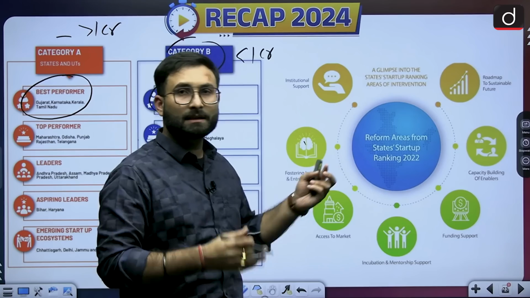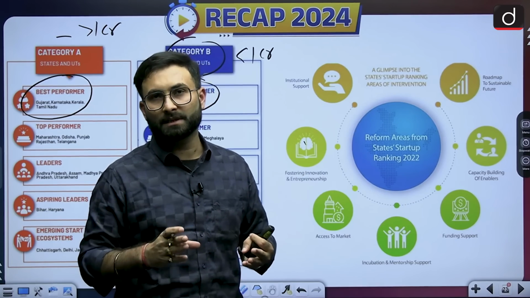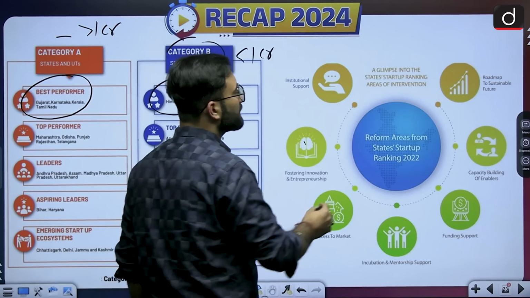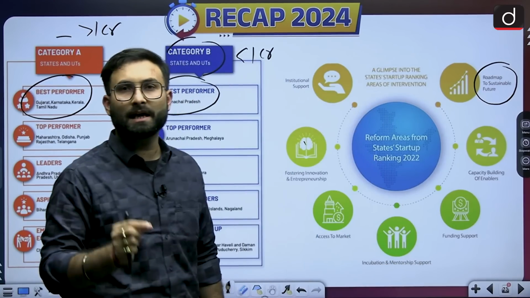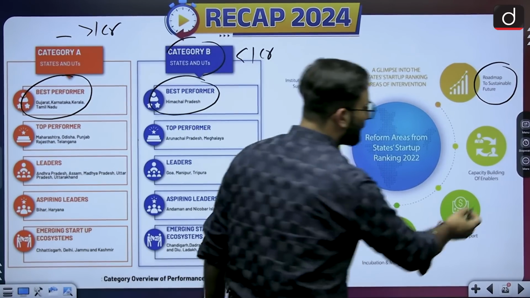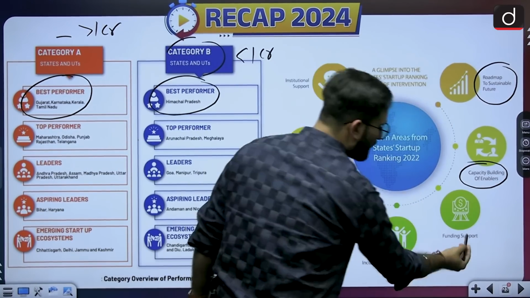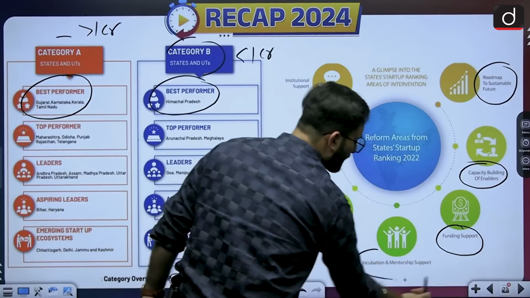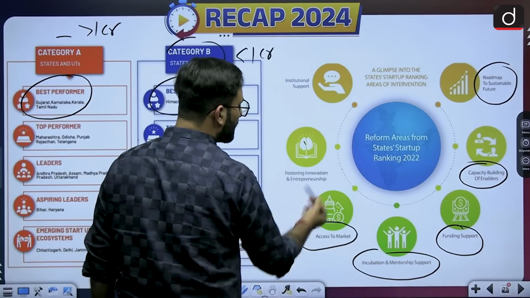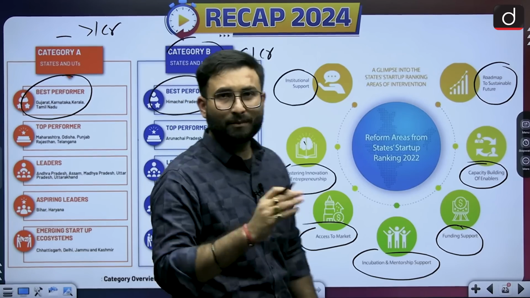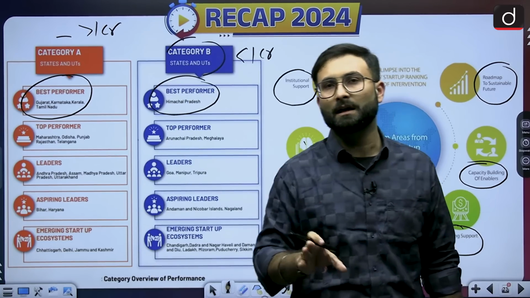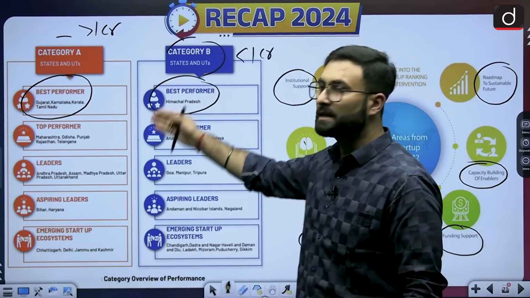Other than that, there are certain parameters which are considered for this particular report. One is the roadmap to the sustainable future, where we have attached the element of sustainability. Then capacity building of the enablers, funding support, incubation and mentorship support, access to the market, fostering innovation and entrepreneurship, and institutional support. These are some of the parameters on the basis of which these states have been ranked.